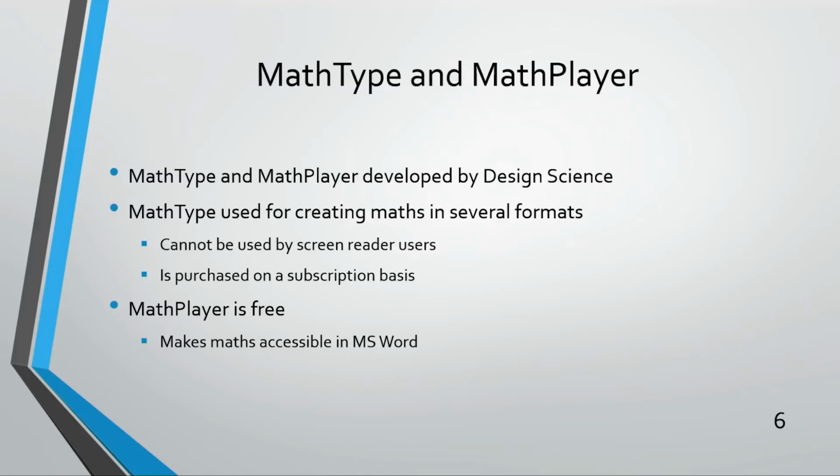They are developed by Design Science. MathType is used to write mathematical equations. The output can be in a range of formats, including MathML and LaTeX. Unfortunately, it is completely inaccessible to screen reader users. The output is accessible, but the actual creation of the equations is not. It is purchased on a subscription basis, as seems to be the way with many products these days.